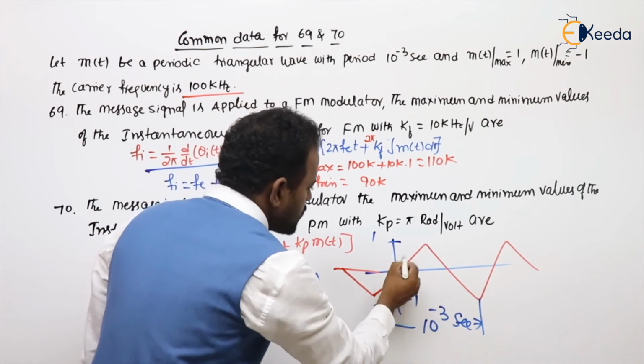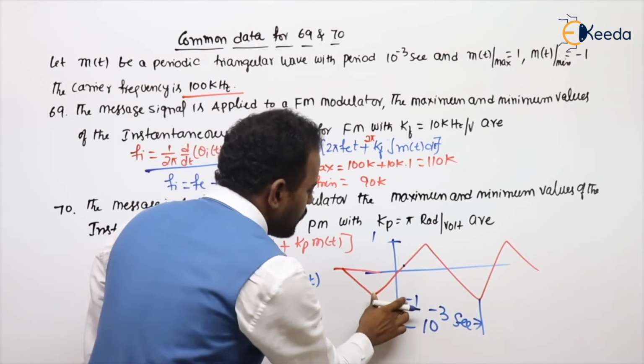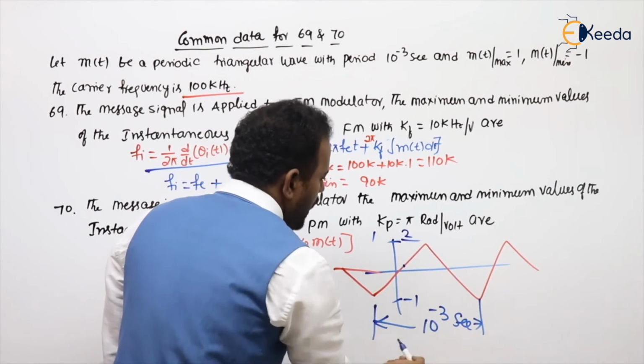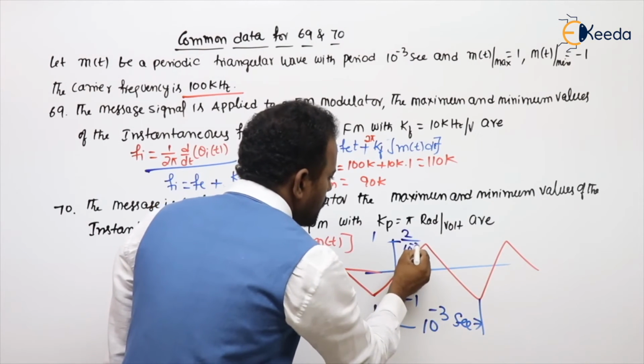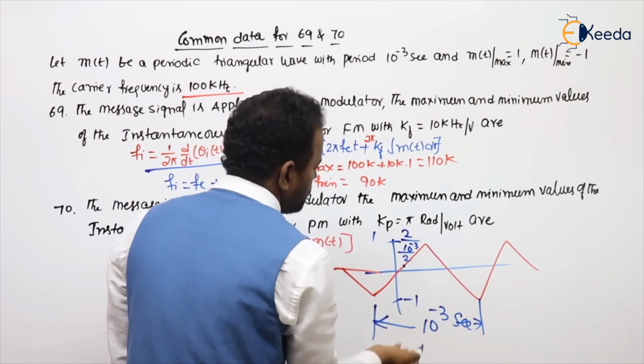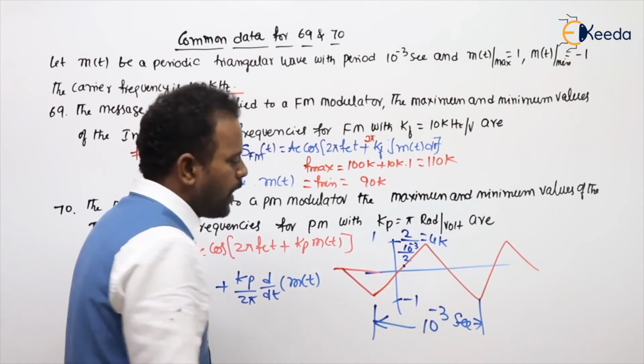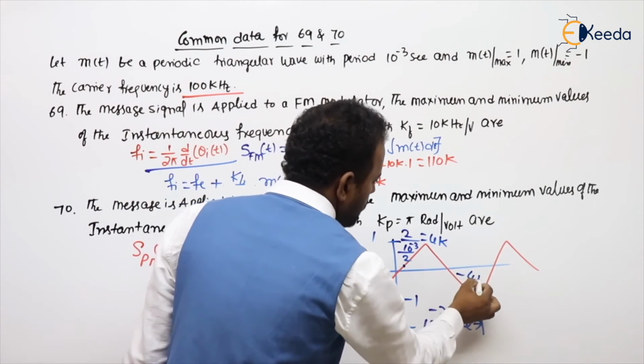Okay. I am calculating the increasing slope. What is the change in y? Minus 1 to 1 means 2, divided by half of the time, so 10 power minus 3 by 2. So obviously its value is 4k. For the negative slope, obviously minus 4k.